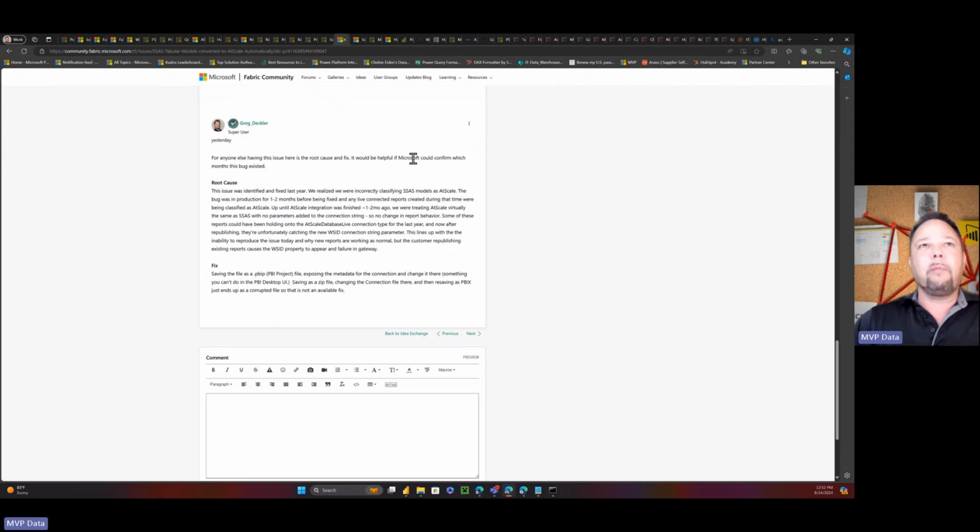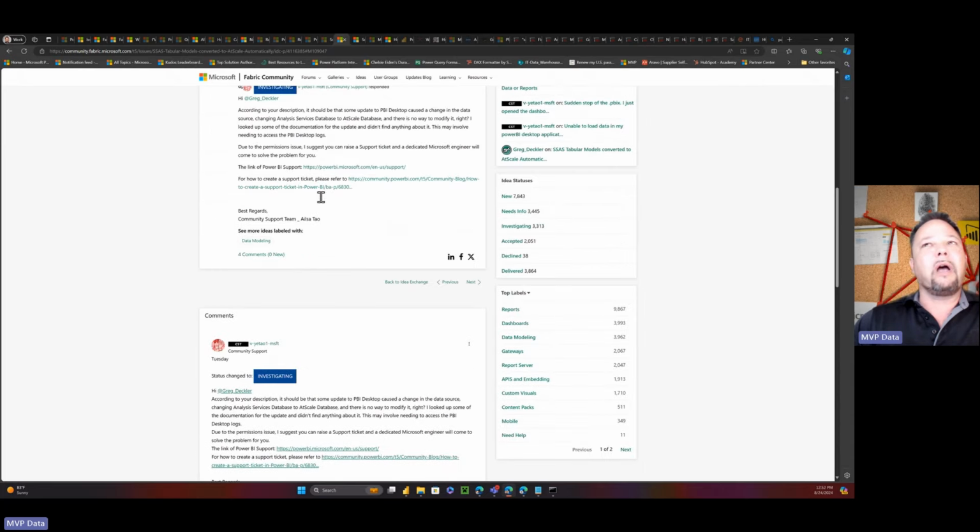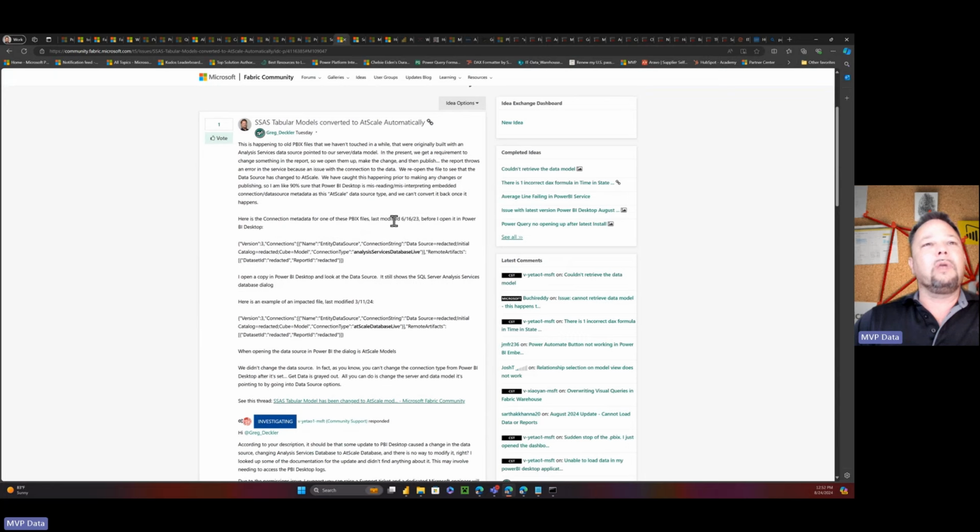Like, what was the window, this 1 to 2 month window where this thing was broken? And plus, it doesn't really jive with the actual evidence, right? Because here is a file that was last modified on 6/16/23 that exhibited the problem, and then there's another one on March 11th, 24 that exhibited the problem. So the whole 1 to 2 month window doesn't really jive with that, there's a 9 month gap between the two files that exhibited the problem.